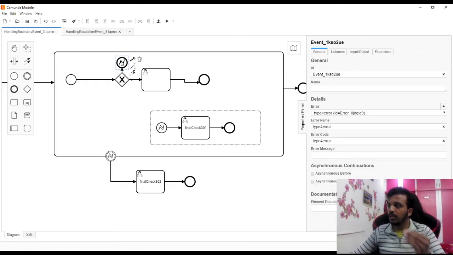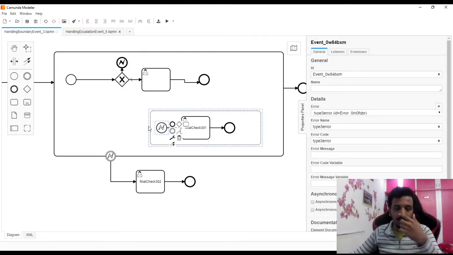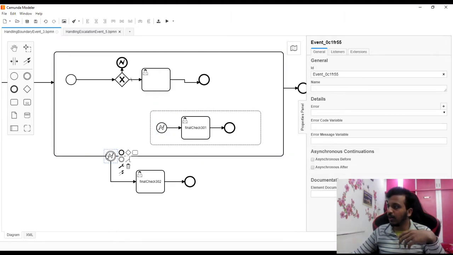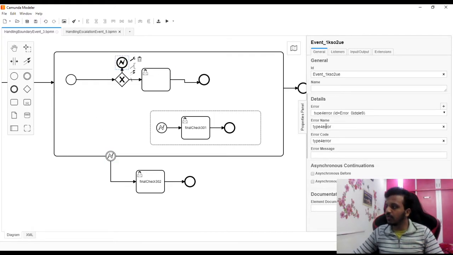The first point is, if I'm throwing type 4 error, first it will search locally, even though it is an import or anything, everything will be searched locally. So in the local, is there any type 4? I see only type 3, no type 4 catch is there. So I'll go outside. Is this a type 4? No, but it is a parent. It can catch everything, because an empty event is also an event, similarly an empty catch is also a catch. So type 4 error is not there, but it's a parent, so the control will come here. Similarly, if I write type 3 error here, then the control will go to type 3.